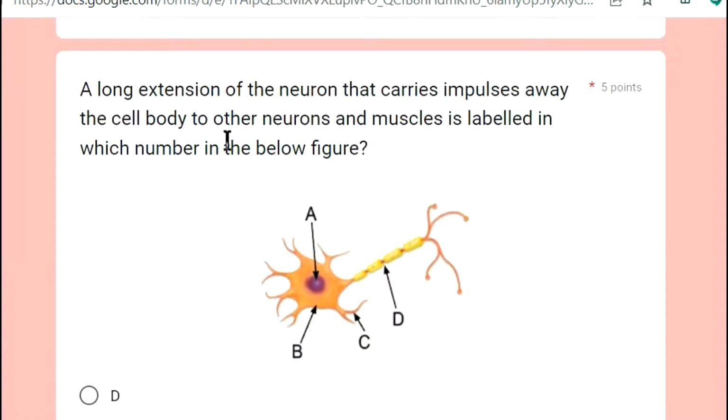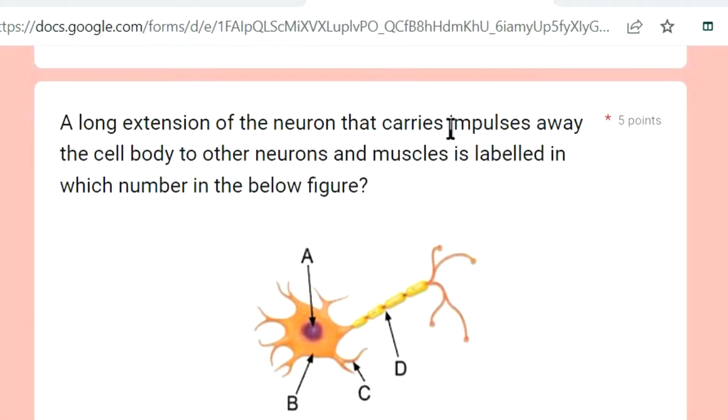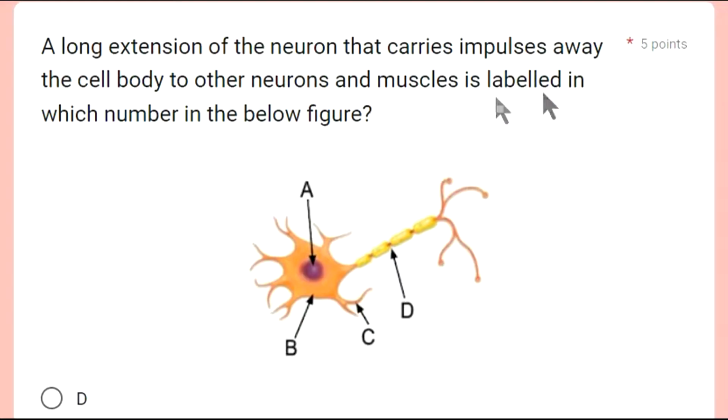A long extension of the neuron that carries impulses away from the cell body to the neurons and muscle is labeled with which letter in the figure below? This is a picture of a neuron and its many parts.